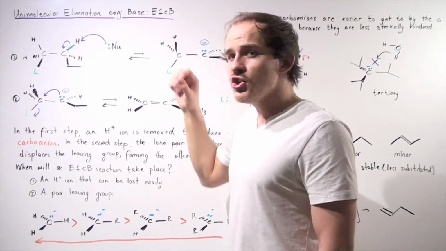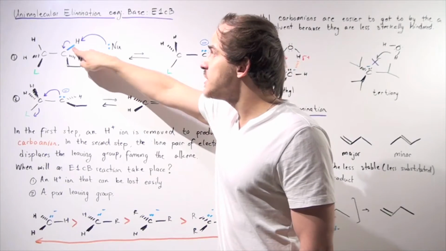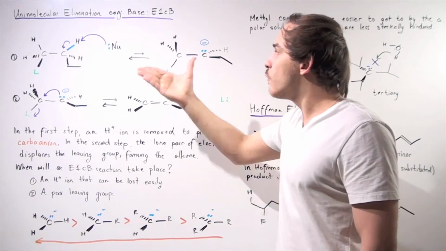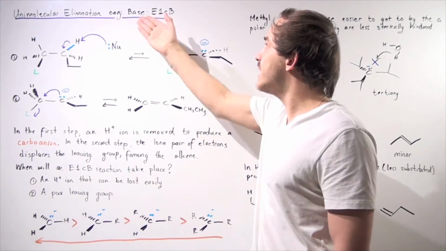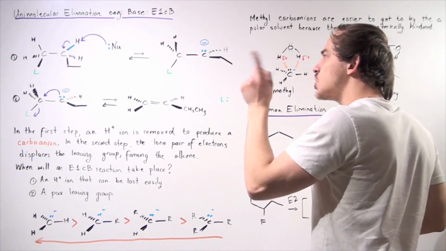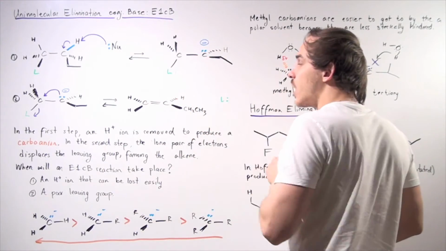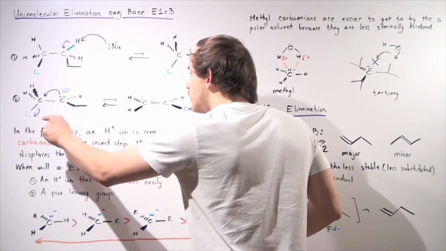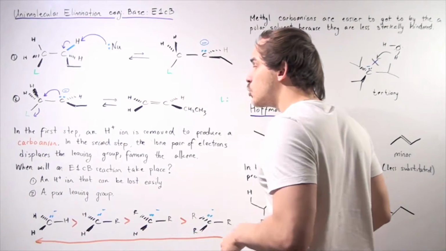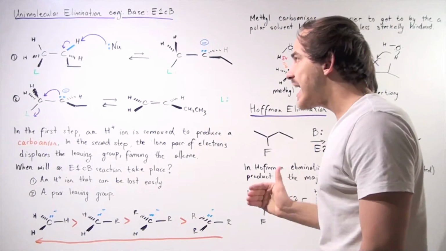In other words, our nucleophile acts as a base taking off this H ion, leaving this pair of electrons on this carbon, forming a carbanion. So instead of forming a carbocation as we do in the E1, in the E1cB, we form a carbanion, so a negative charge on the carbon. In the second step, this same lone pair of electrons attacks this carbon, forming a double bond, a pi bond, displacing this bond along with our leaving group. So we form an alkene just like we form in the E1 reaction.